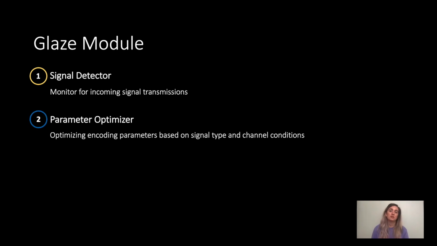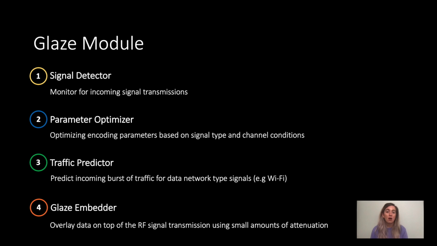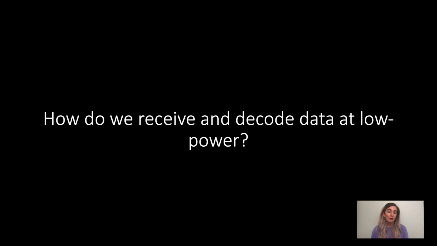We designed the Glaze module to address these challenges, which has 4 key components. First, a signal detector to monitor for incoming transmissions, a parameter optimizer to optimize encoding parameters based on signal type and channel conditions, a traffic predictor that predicts incoming bursts of traffic for Wi-Fi signals using a 2-state Markov model, and lastly, the Glaze embedder, used to overlay data on top of the RF signals by introducing small perturbations in the form of attenuation. A 0-bit is encoded by introducing attenuation, and a 1-bit is encoded by making no change at all.